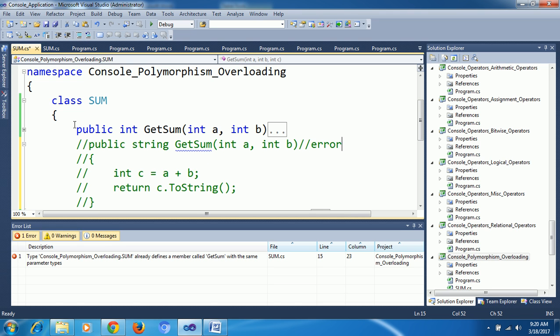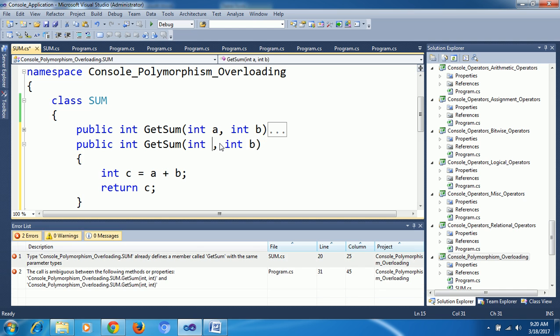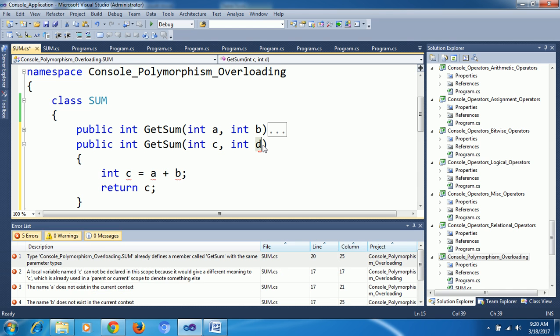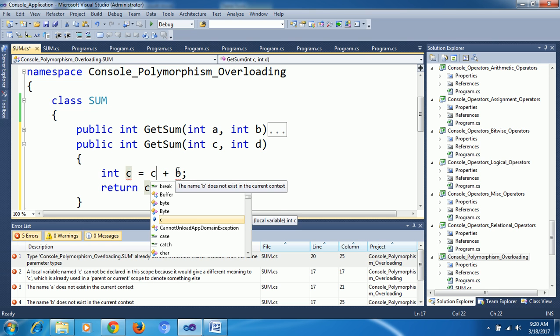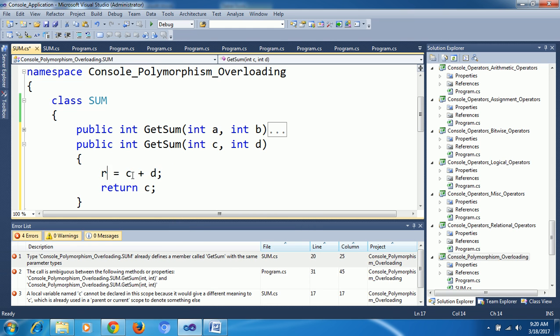One more thing, what I told. AB as my first parameter, second one CD as my parameter. Now C and D, return.